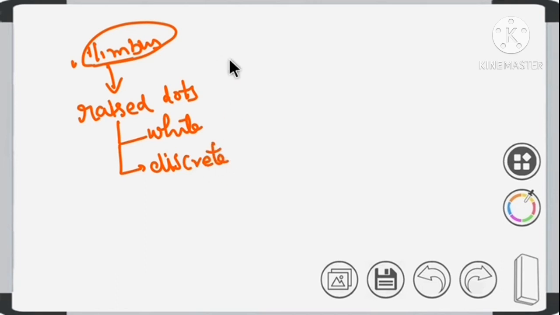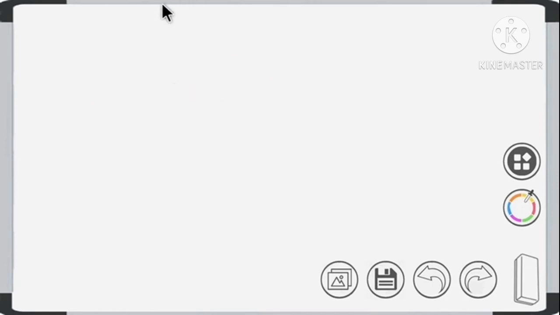Okay, so along the limbus, we see some white spots, right? These are discrete and raised dots. So this is about the bulbar limbal form. Let's revise the bulbar limbal form.